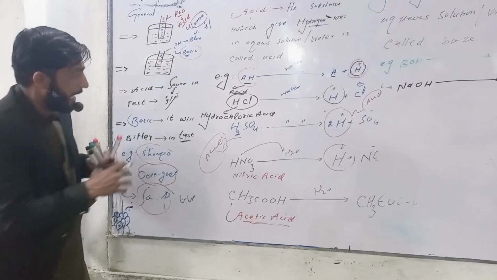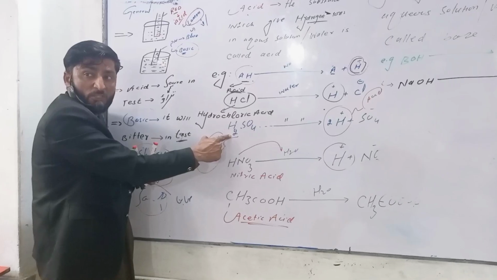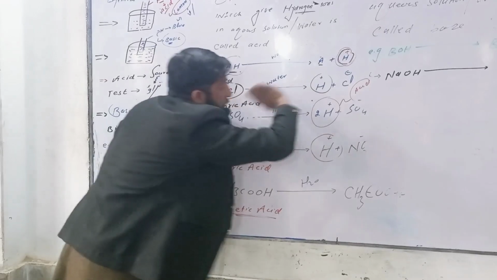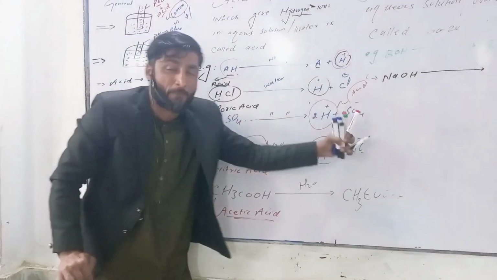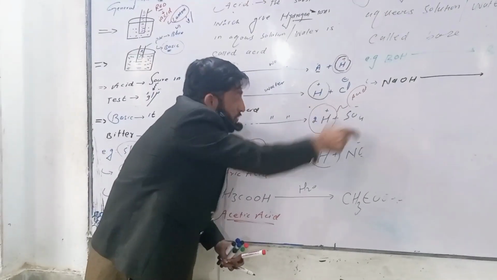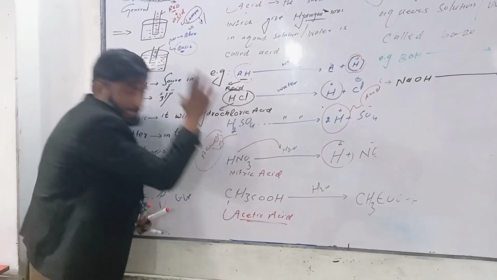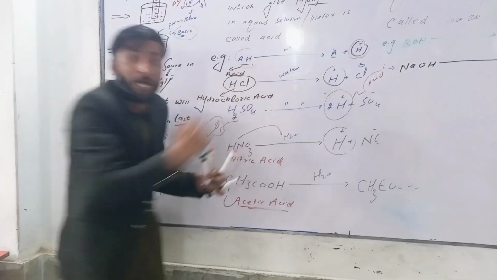The second example, this is H2SO4, sulfuric acid. When we pour this substance in water, it will give us 2 mole hydrogen ion plus sulfate ion. So due to this hydrogen ion, we say this substance is acid. Why? Because it gives us hydrogen ion.